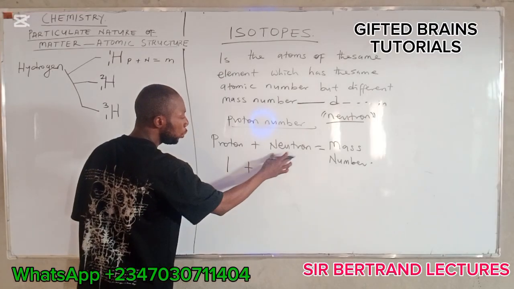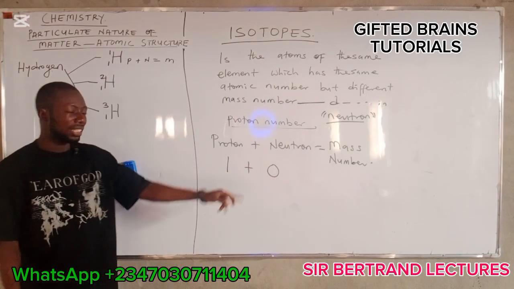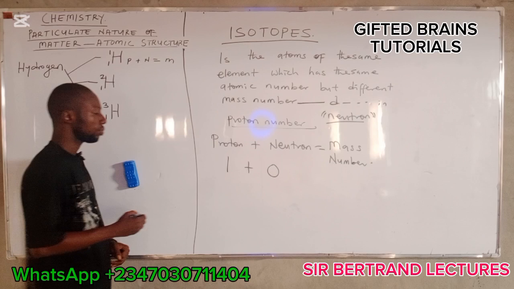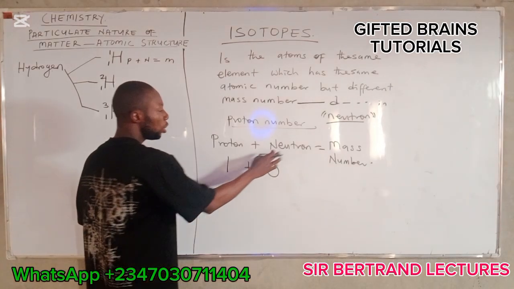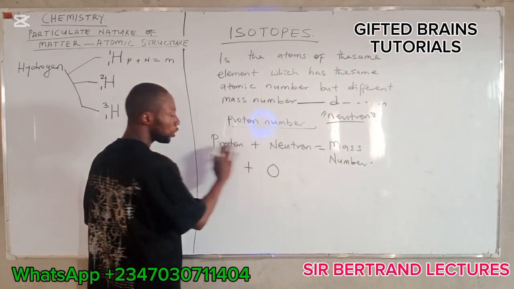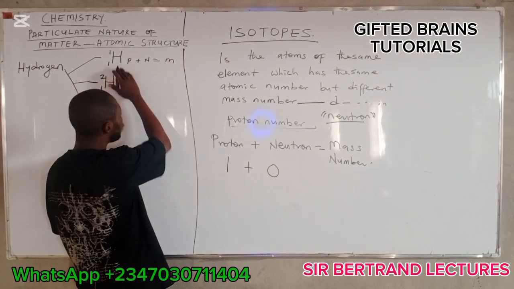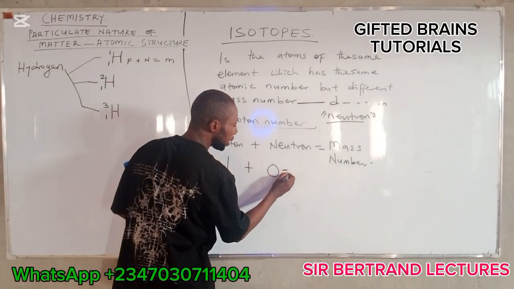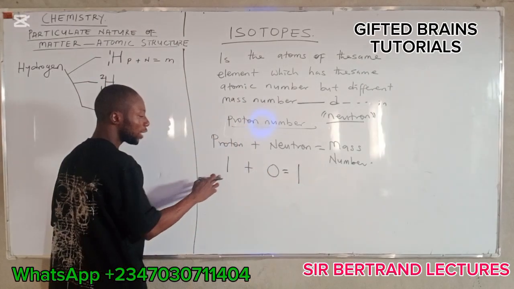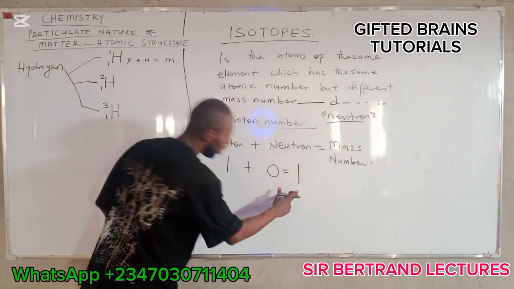In the case of this hydrogen here, the proton number is 1. There is no neutron. You will understand this in the next video I told you about. Neutron number is 0 because there is no neutron in this particular hydrogen. That is why the mass number here is 1, as 1 plus 0 is 1.